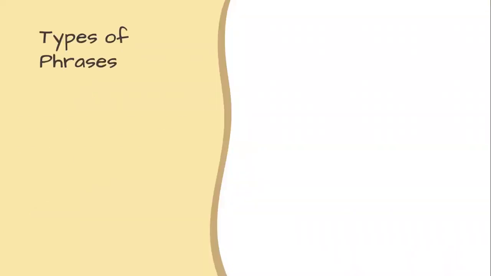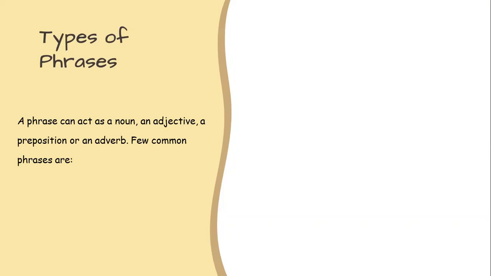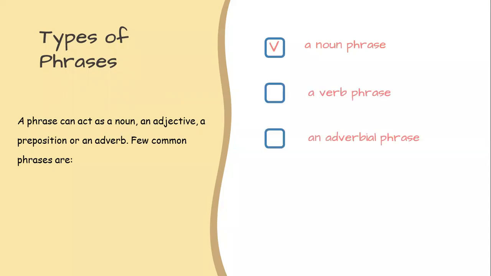The types of phrases exist because a phrase can act as a noun, an adjective, a preposition, or an adverb. The way these different classes of word are used can then identify what the phrase is. Few common phrases are a noun phrase, a verb phrase, an adverbial phrase, an infinitive phrase, and a prepositional phrase. Let's explore what these phrases are and in what context they may be used in sentences.